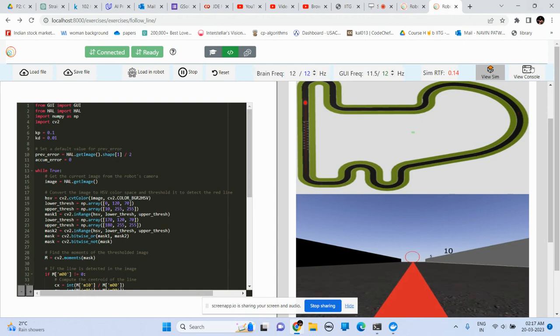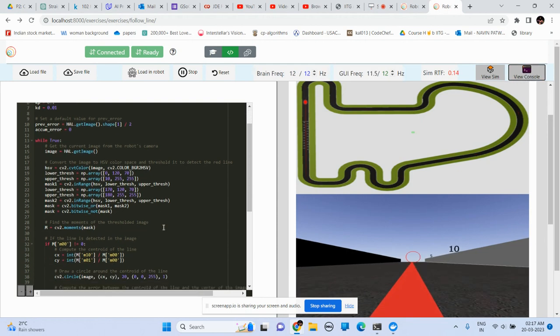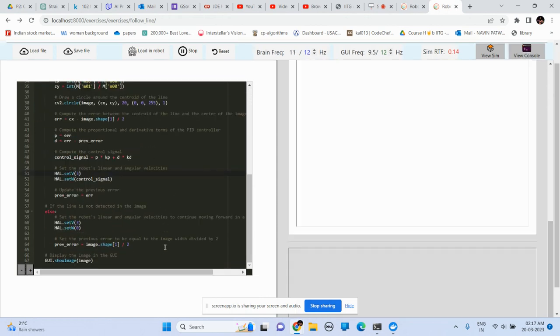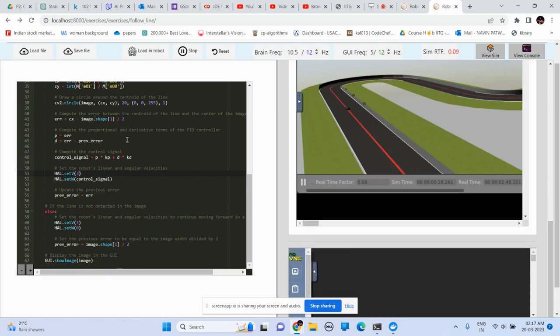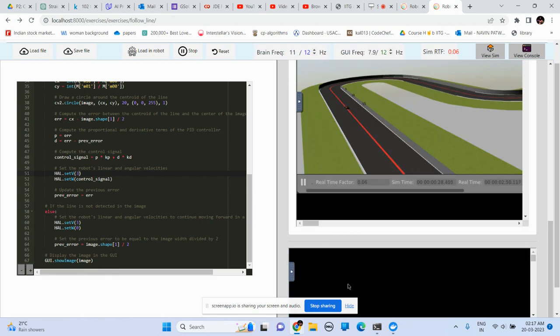You can see the console over here, and if you want to write anything in the console, you can just print over here, and it will be printed out in the console.